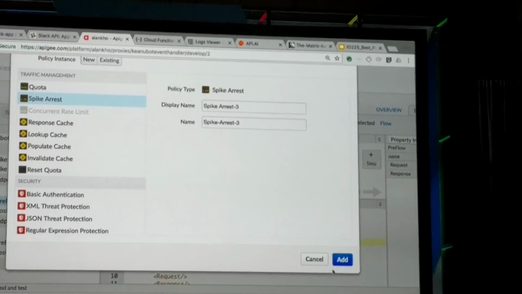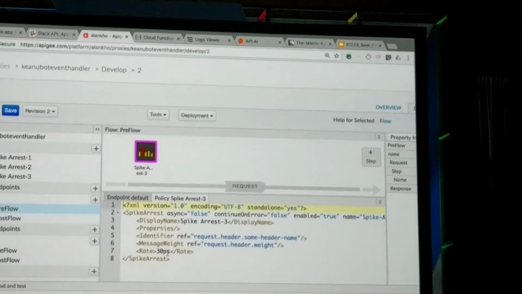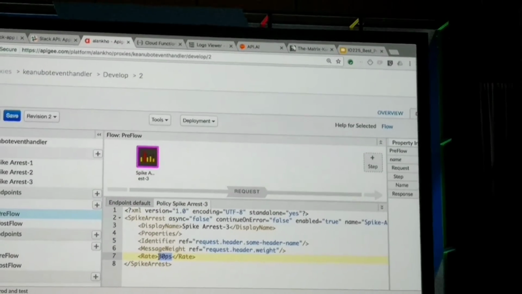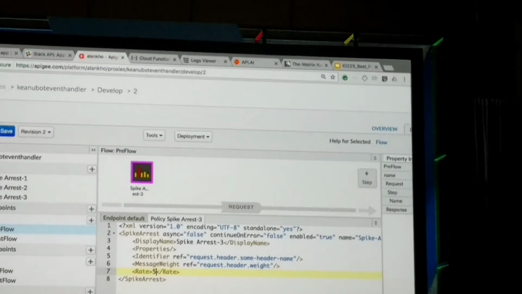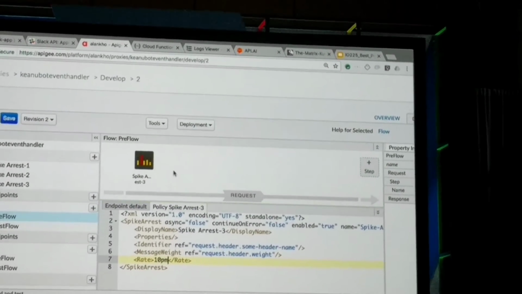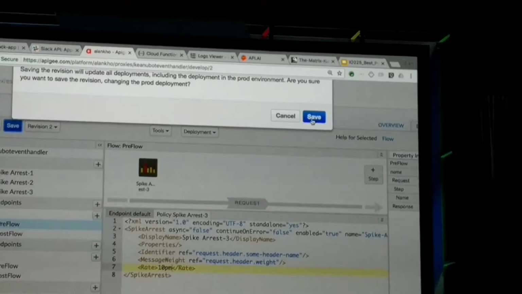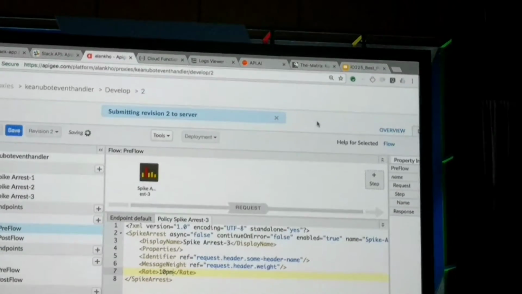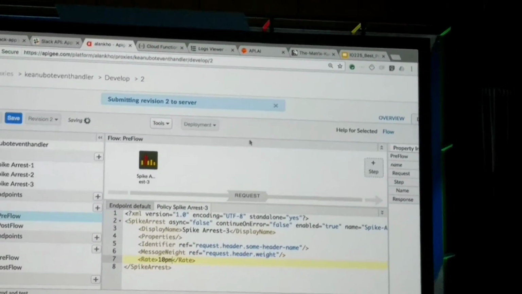Let's put a spike arrest filter on here, and let's set it to 10 messages per minute. Okay. All right, so it's submitting it.